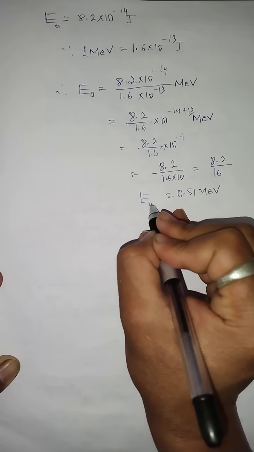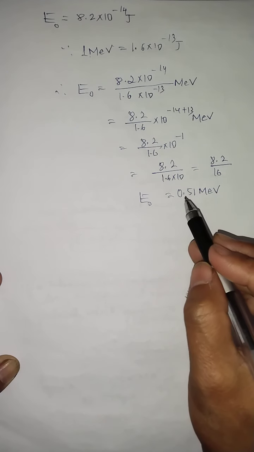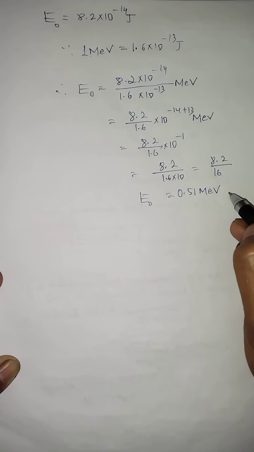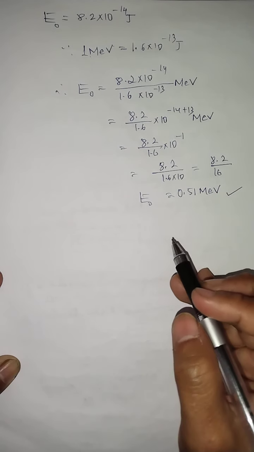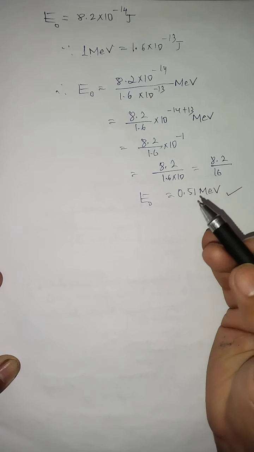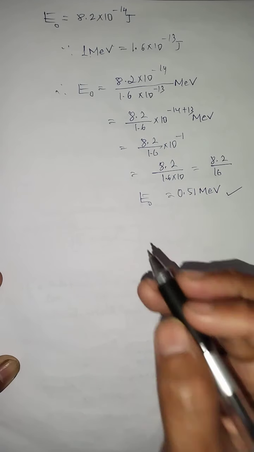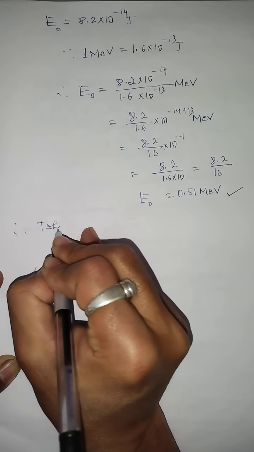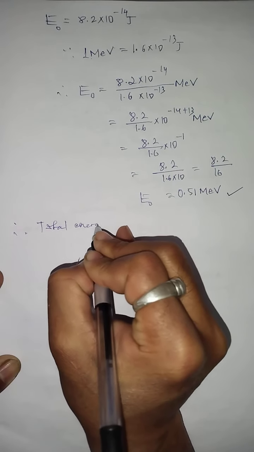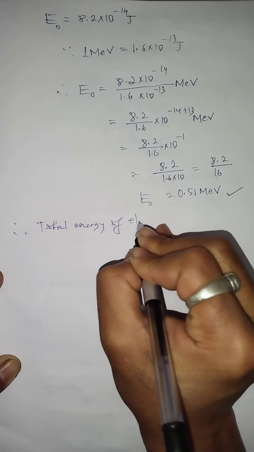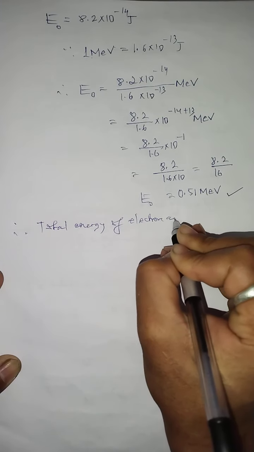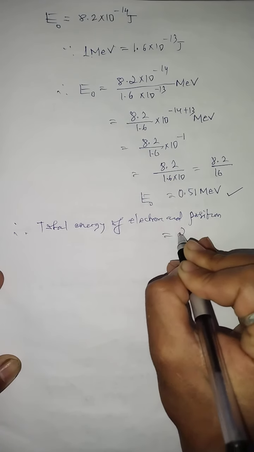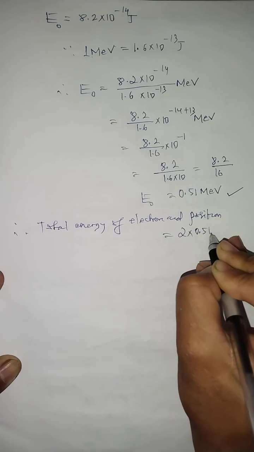So the energy of electron or positron is 0.51 mega electron volt. This is the energy acquired by the electron. If the electron acquires this much energy, then the positron also acquires the same energy. So what is the total energy? Therefore, the total energy of electron and positron is nothing but 2 times 0.51 mega electron volt.